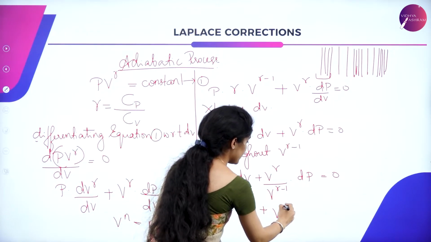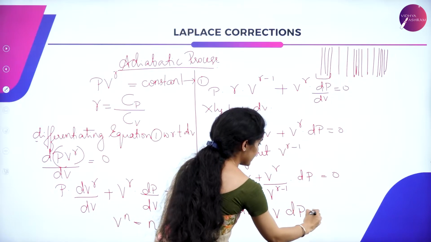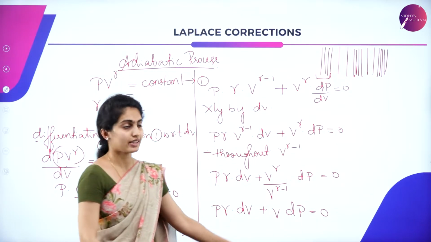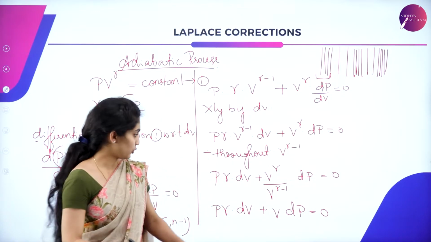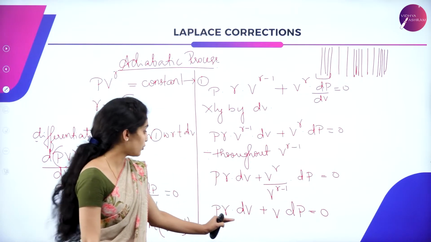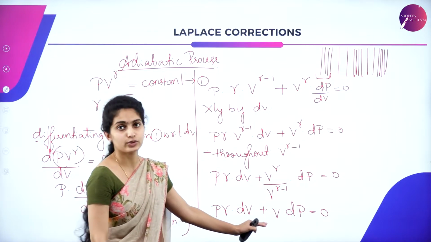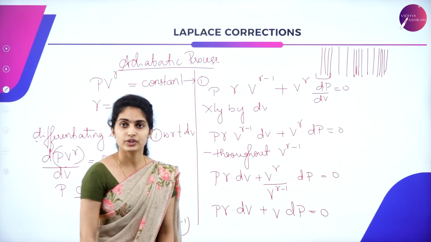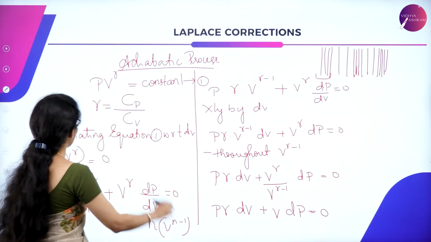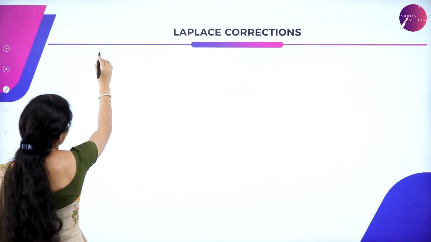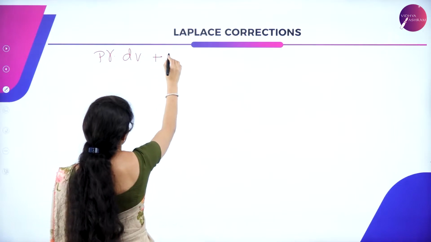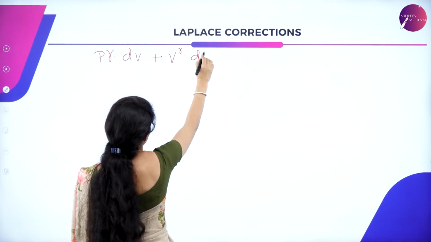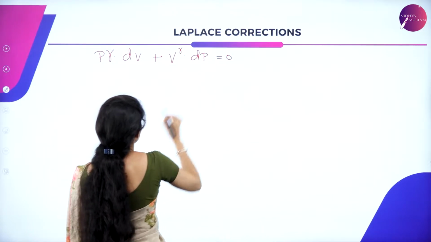So you have V into dP, it will be V to the power of 1. That is why I am taking only V into dP is equal to 0. So this equation is now P gamma into dV plus V into dP is equal to 0.